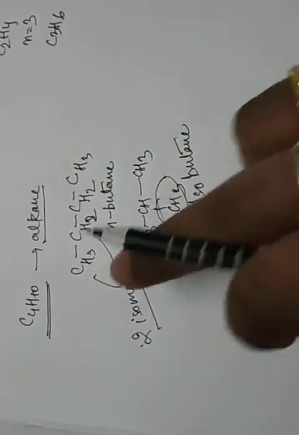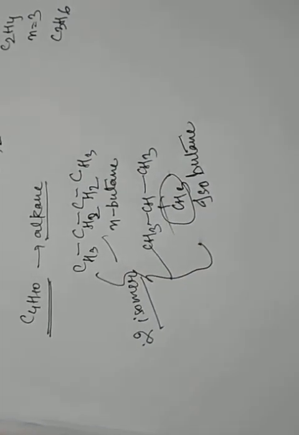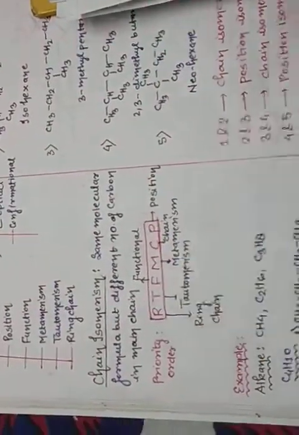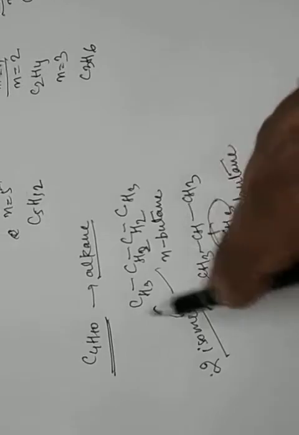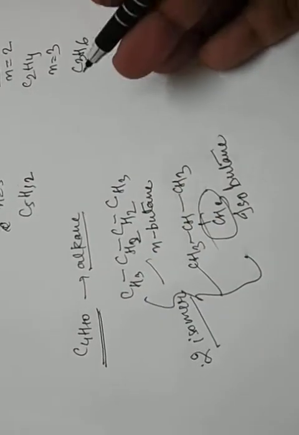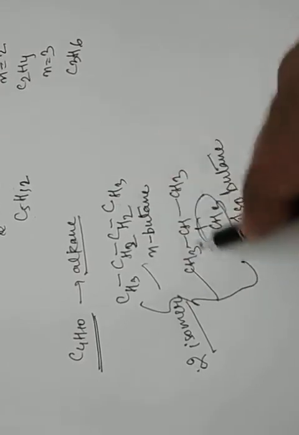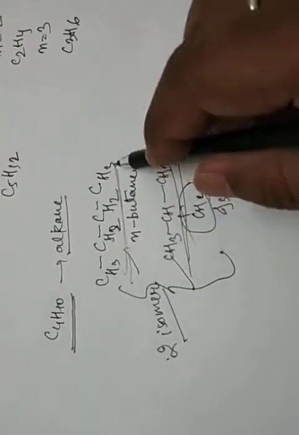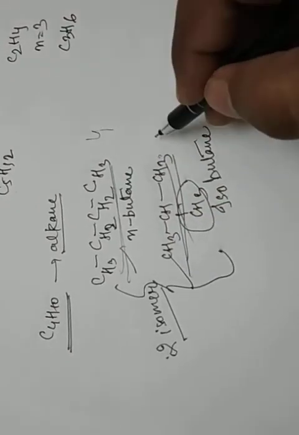Clear? So there's a 2 isomer. And the definition is what? Same molecular formula, C4H10, but different number of carbon in the main chain. There is a 4 carbon main chain, and there is a 3 carbon main chain.